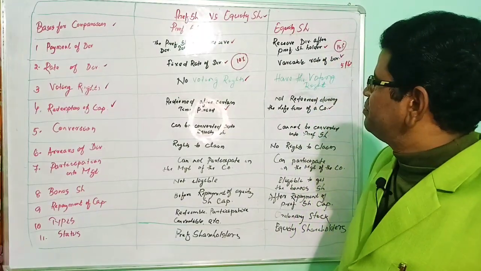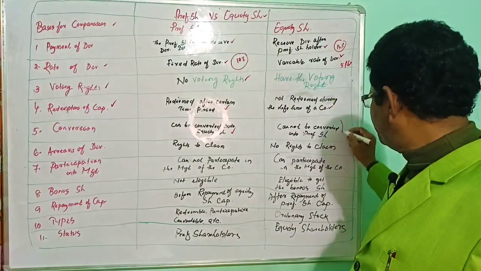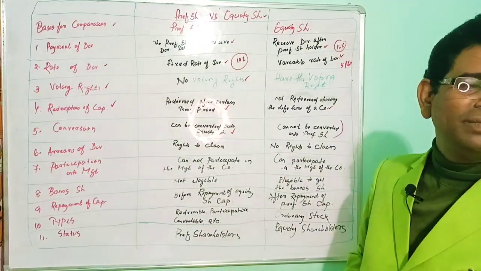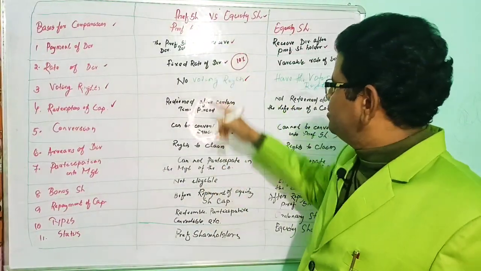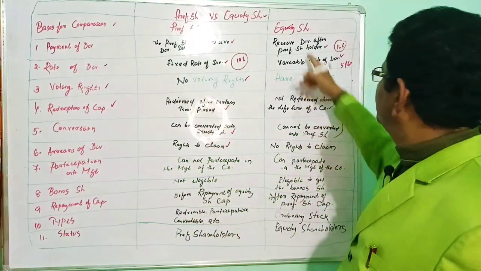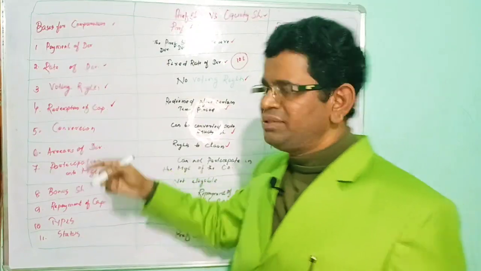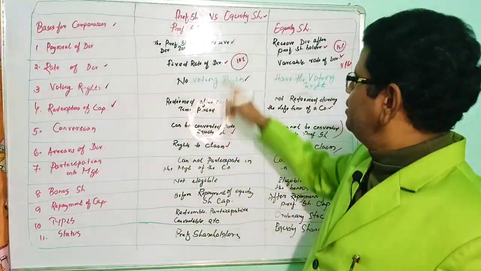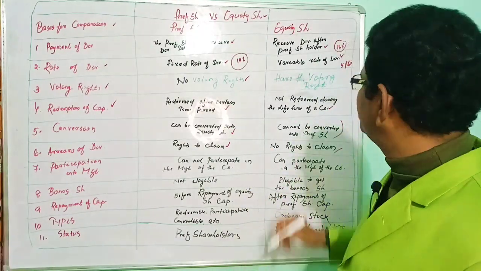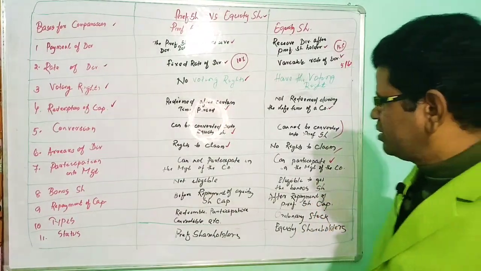Next one, conversion. The preference share can be converted into equity share, whereas equity share cannot be converted into preference share. Then arrears of dividend. On the basis of accumulation of dividend, the preference shareholder has the right to claim the arrear dividends, whereas the equity shareholders have no right to claim the arrear dividend. Then the participation in management, it's very vital. Preference shareholders cannot participate in the management process of the company, whereas equity shareholders can participate in the management process of the company.